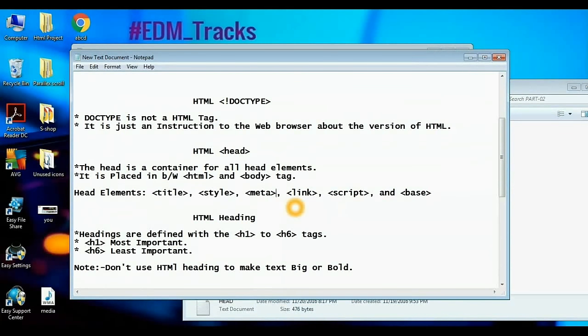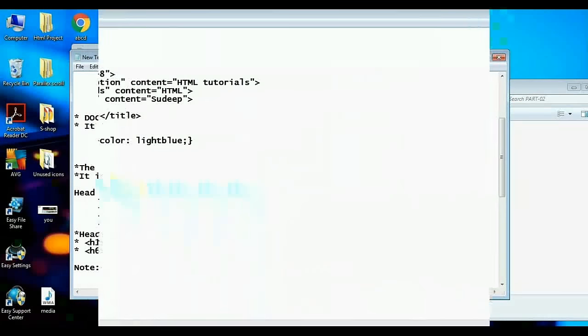Next we have the heading. Headings are defined with the tags H1, H2, H3 up to H6. Here H1 is the most important while H6 is the least important. And please keep in mind, don't use heading tags to make your text big or bold, because HTML headings are used by search engines to index our web pages and their content.